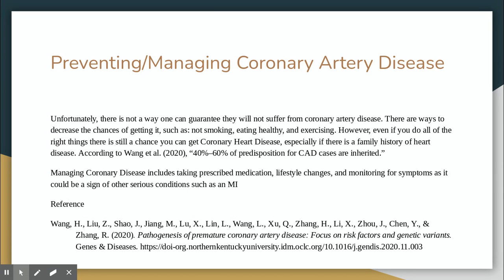Preventing or managing coronary artery disease. Unfortunately, there is not a way one can guarantee they will not suffer from this disease. There are ways to decrease the chances of getting it, such as not smoking, eating healthy, and exercising. However, even if you do all the right things, there's still a chance you can get coronary artery disease, especially if there's a family history of heart disease. According to Wang, 40 to 60% of predisposition for coronary artery disease is inherited.